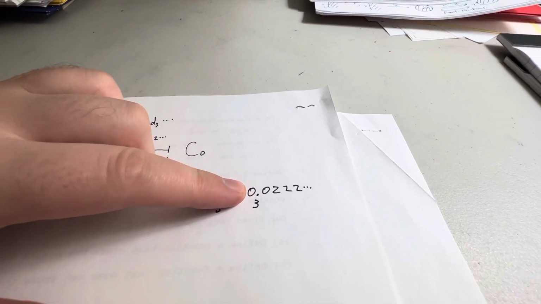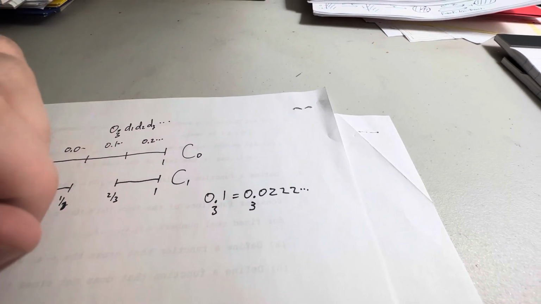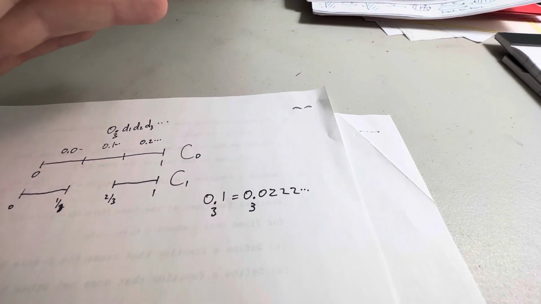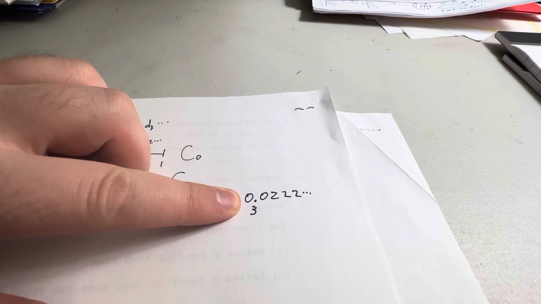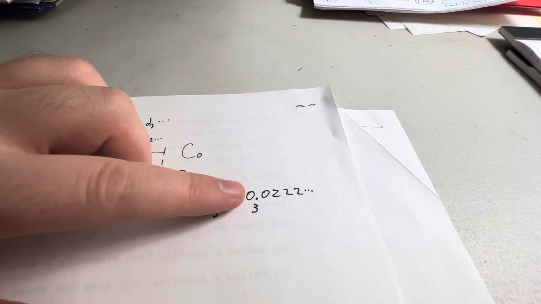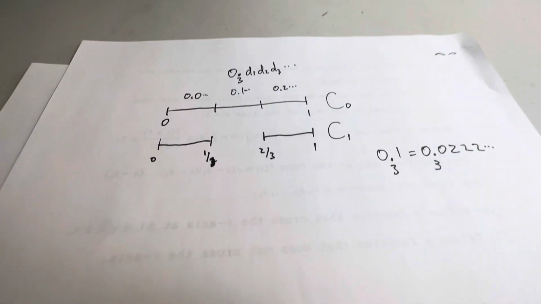But we want to include this stuff. That's how we're going to define our Cantor set with this idea. Again, there's other ways to construct it, but I'm using the digit construction. So I want to include this number because it has 1 0 and a bunch of 2's, infinitely many 2's. So I want to keep it. So now I get C1.